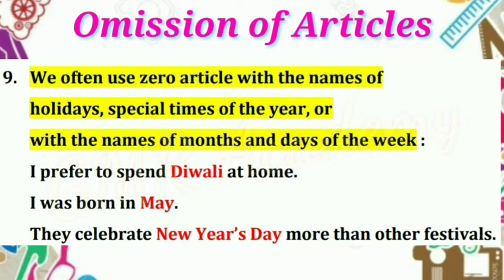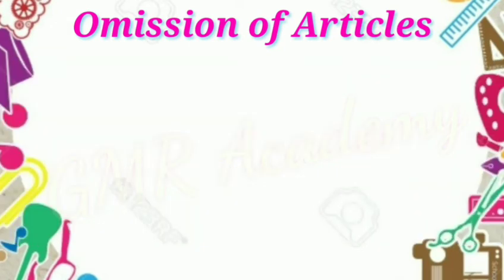I was born in May, referring to a month. They celebrated New Year's Day more than other festivals. Here, New Year's Day is a celebration, a special day. So no article is used, zero article.